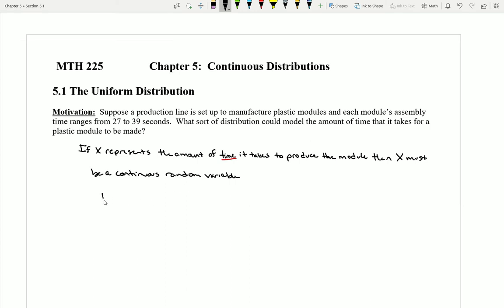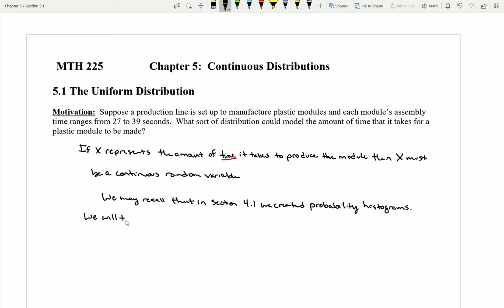So here's what I'll state. We may recall that in section 4.1, where we talked about discrete distributions, we created probability histograms. And these probability histograms helped us to understand partially the shape of this probability distribution, and helped us understand the behavior. So I'm going to try to go ahead and do the same thing here.